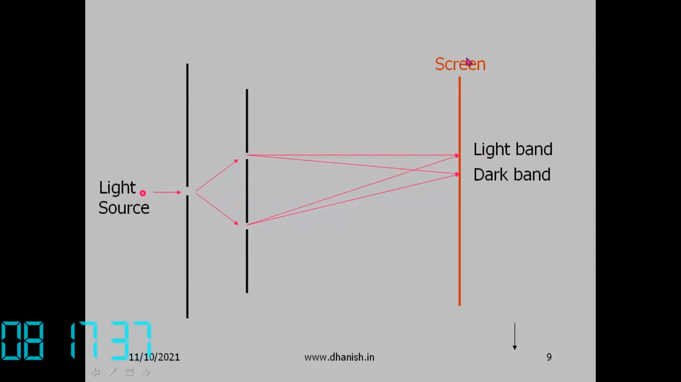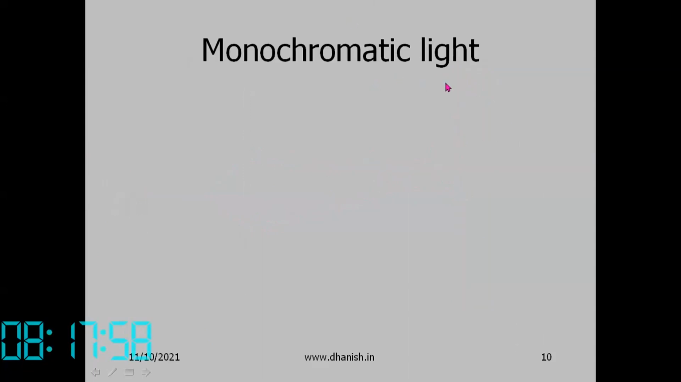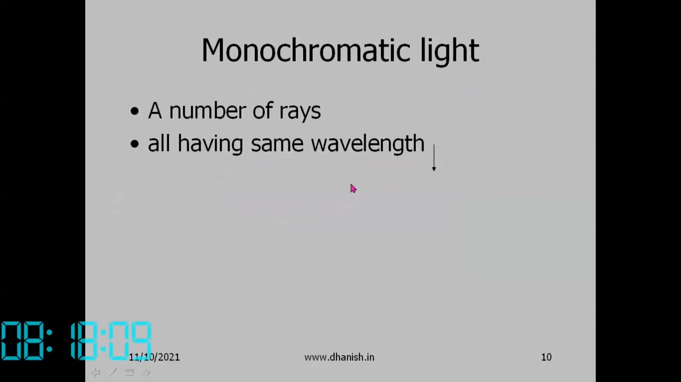If you keep a screen here, as you move along the screen, the distances change. At the center, it will be equidistant from both sources. But as you go up, you are nearer to this source, but away from this source. So there is a path difference, and that results in a phase difference. Monochromatic light is one color light. Chrome is color, mono is one. It is a number of rays all having the same wavelength. So this is called monochromatic light.